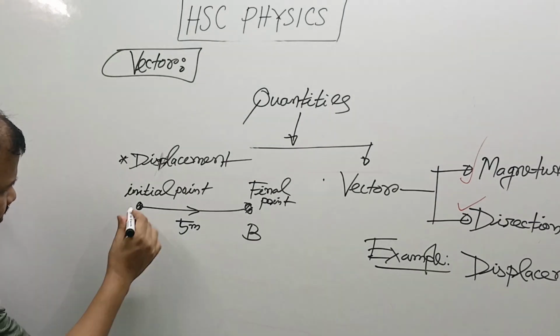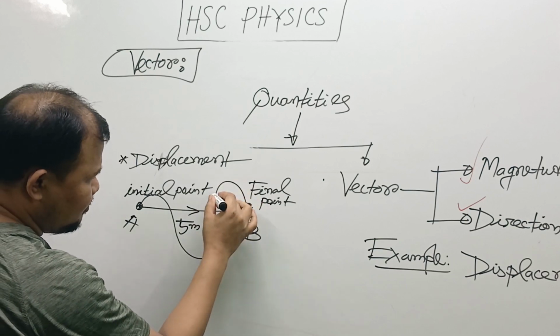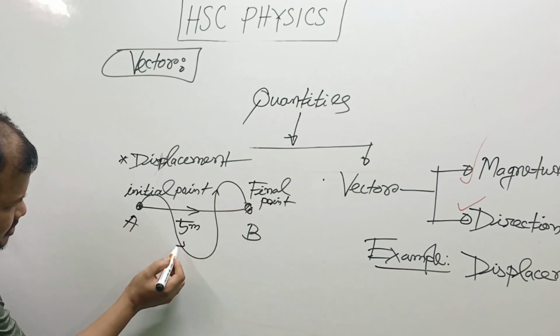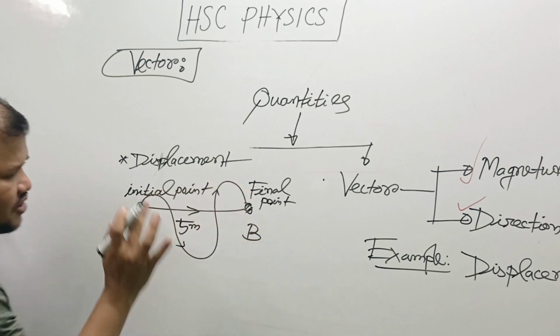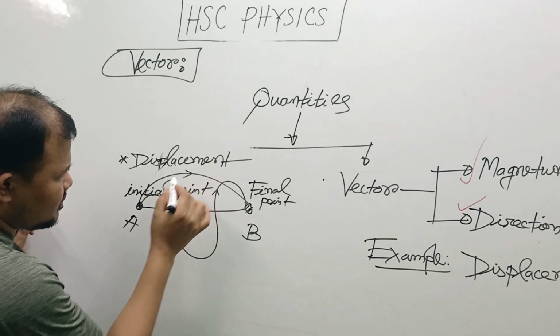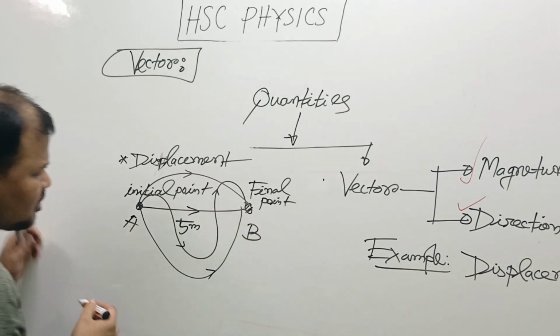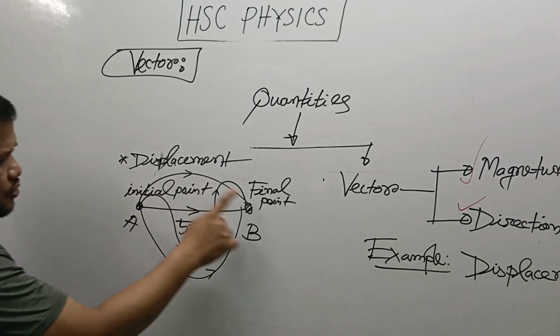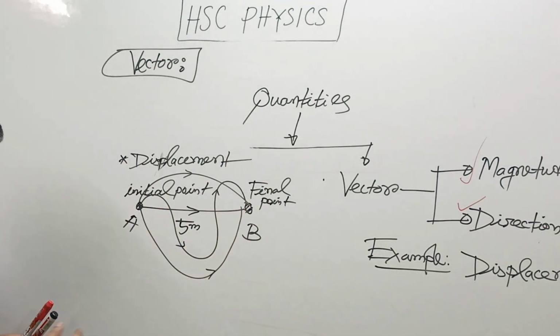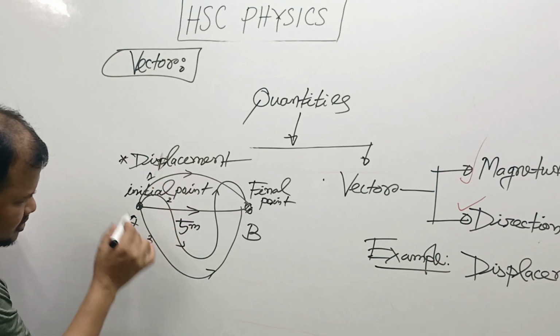Suppose a body travels from here to here by this path. This path represents distance, and this is also a path, and this is also a path to go from point A to point B. Suppose this is path 1, this is 2, this is 3.